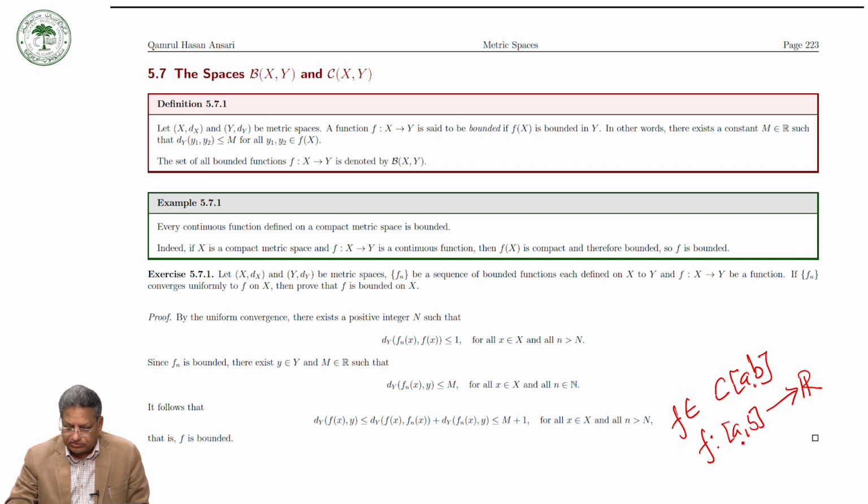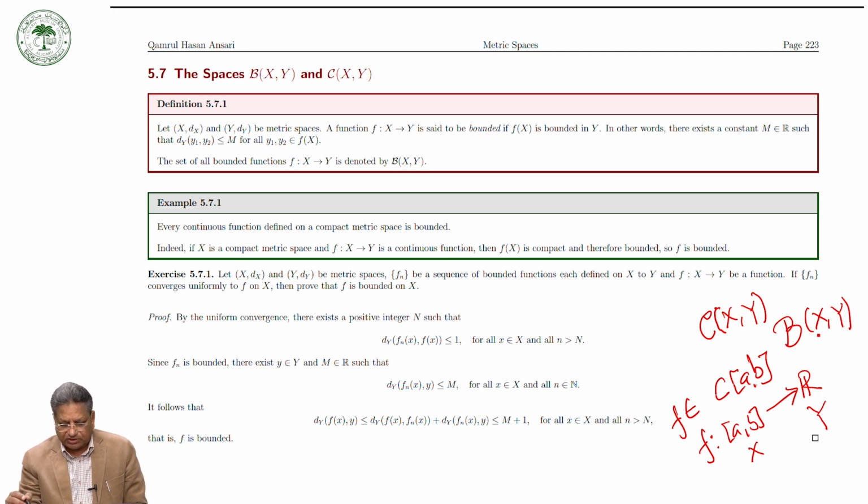If I replace this closed interval by a metric space X and R by a metric space Y, then we have C(X,Y), the set of all continuous functions from a metric space X to another metric space Y. Similarly, B(X,Y) is the set of all bounded functions from a metric space X to a metric space Y.